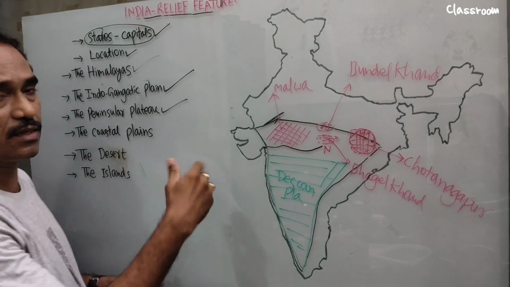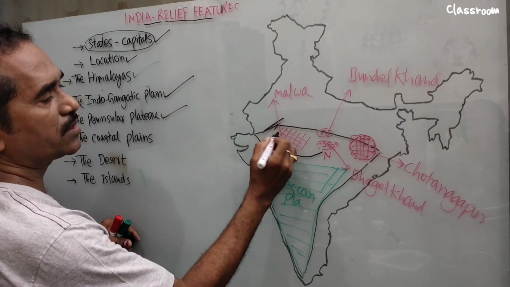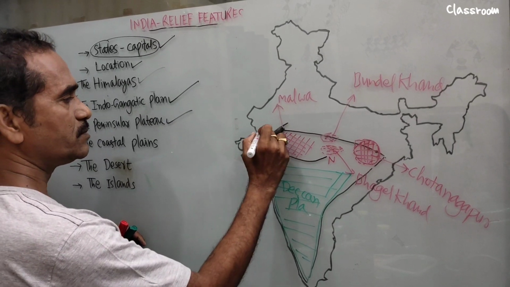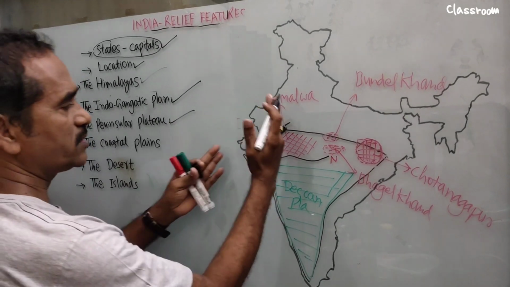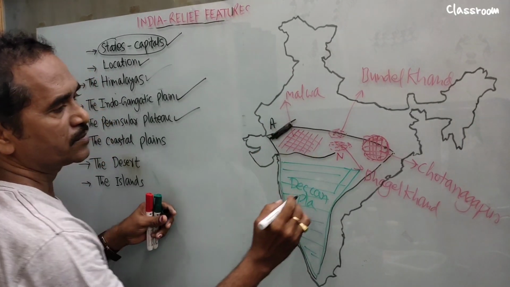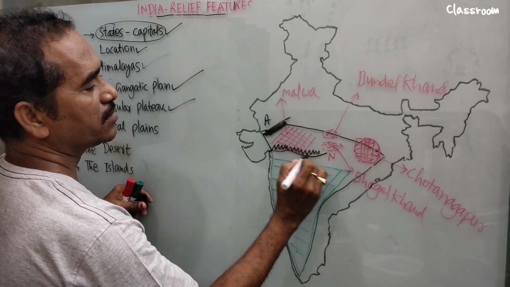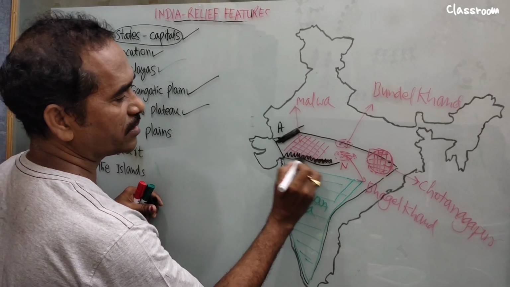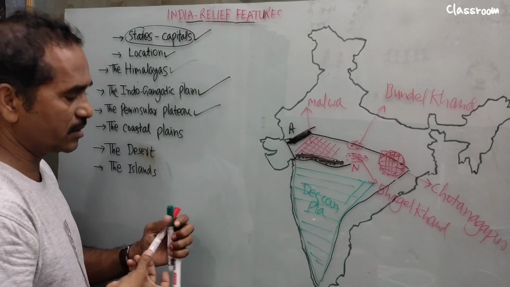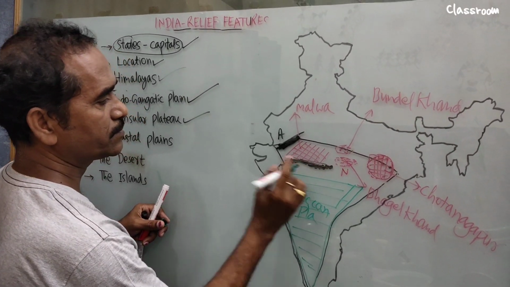Now let's see the boundaries. If you tell the boundaries, it covers these. See, this one, as you know, is Aravali. Where is Aravali? Aravali is located in the northwest part of the Malwa Plateau. Then on this side we know Vindhya. These are Vindhya mountains. So write like this: Vindhya mountains. We draw a river with another ink so that it is easy for us. It is river Narmada.